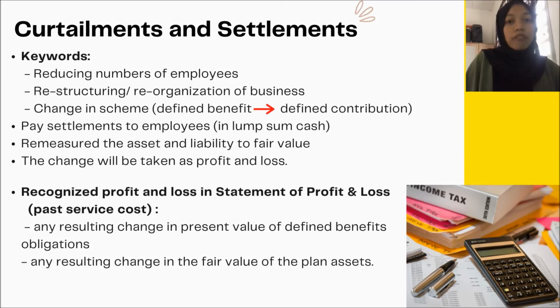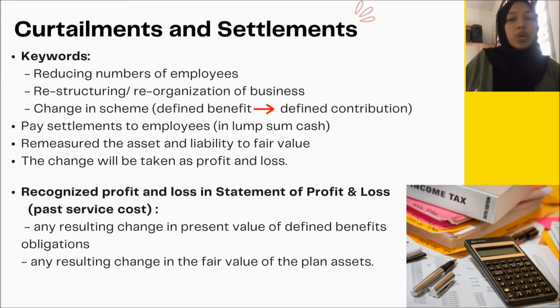Whenever there is a curtailment, we need to remeasure and reassess the assets and the liability to fair value. If there is any change due to the remeasurement, the amount will be taken as profit or loss on the curtailment, and it needs to be recognized in the profit and loss statement. When it is recognized in the profit and loss statement, it will be treated as a past service cost.